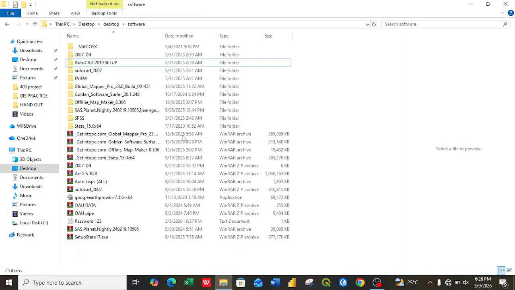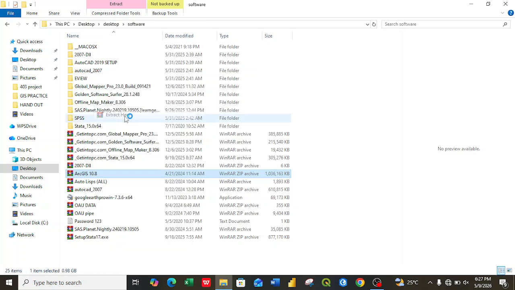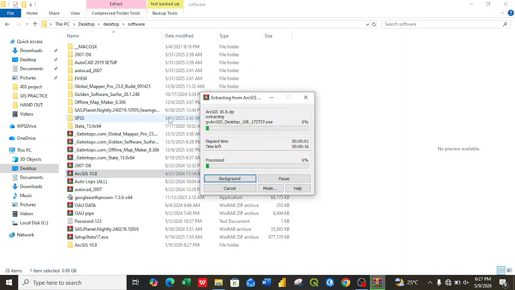So this is the installation. I'm going to walk you through the installation of ArcGIS 10.8, which is the latest ArcGIS. After you've downloaded your ArcGIS 10.8, the next thing is to right click on ArcGIS 10.8, then extract file here. Let me click extract file here.